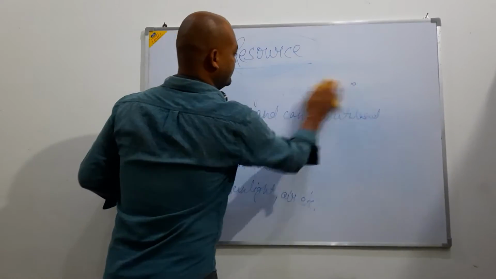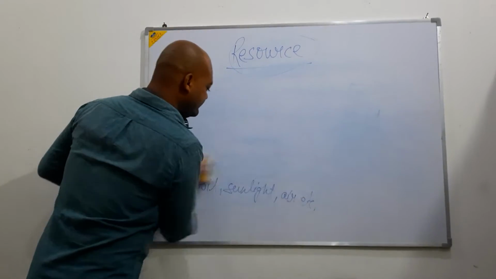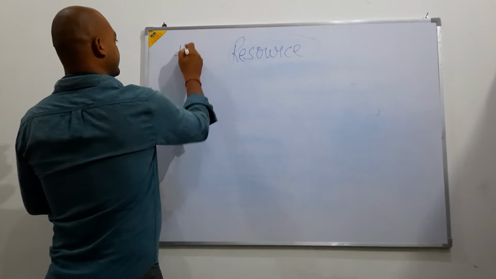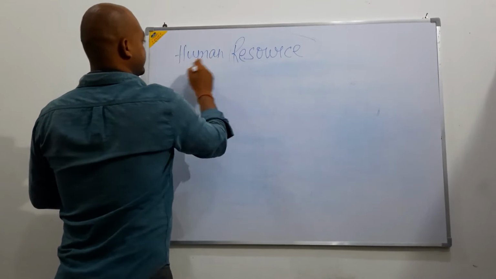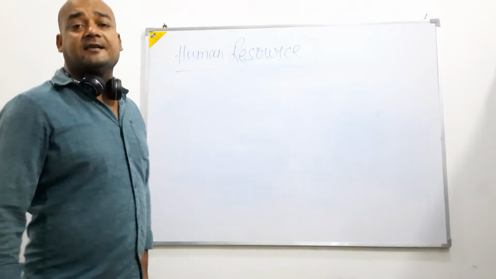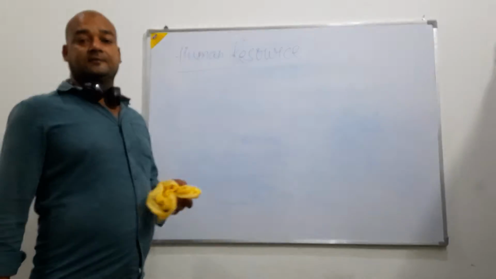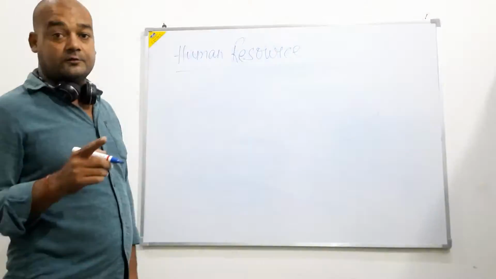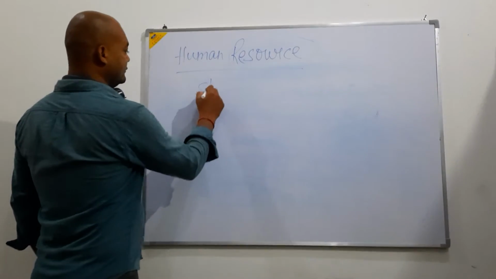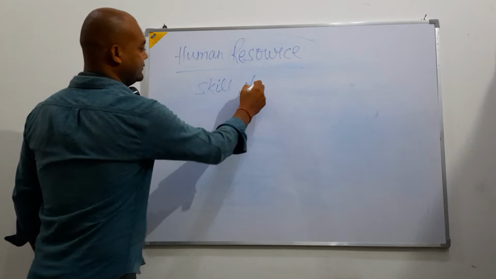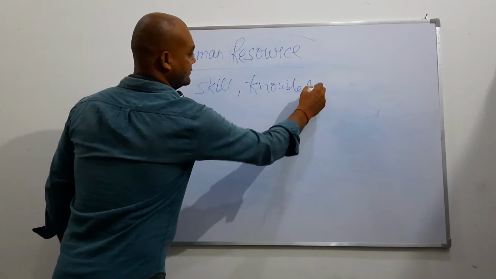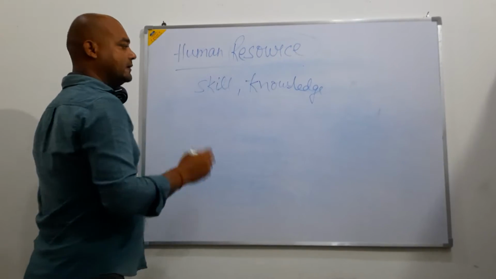But before going to the classification of resources, one most important one, that is the human resource. Yes, my dear students, human resource. We can say humans are regarded as the most important resource. Why? Because it is humans only who use their skill, their knowledge, as well as technology to convert other things into resources.